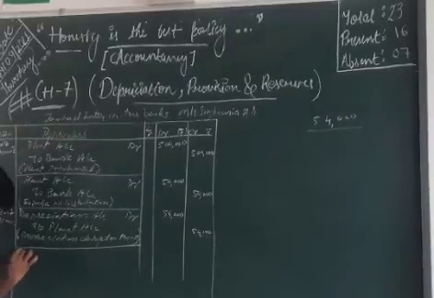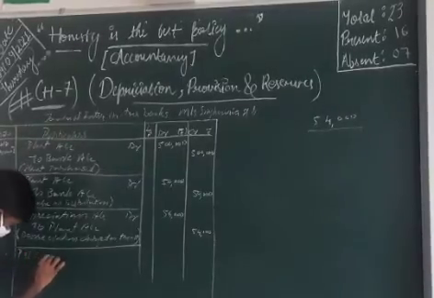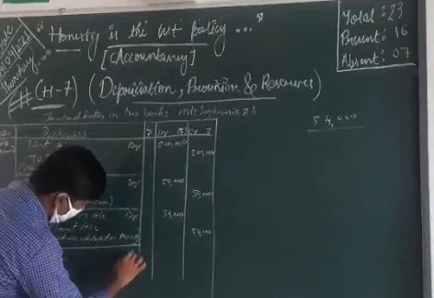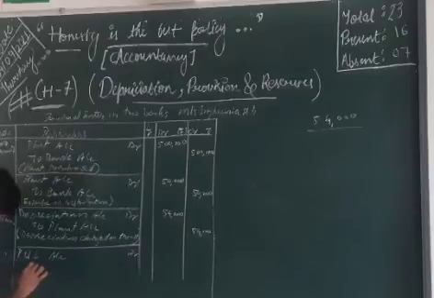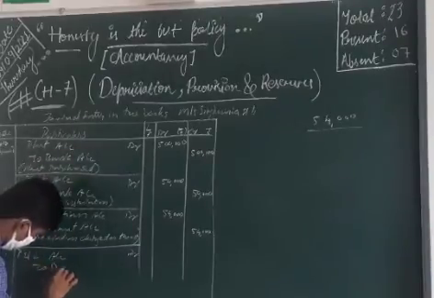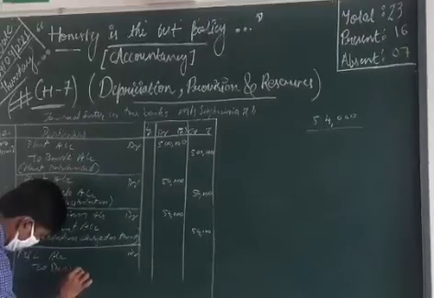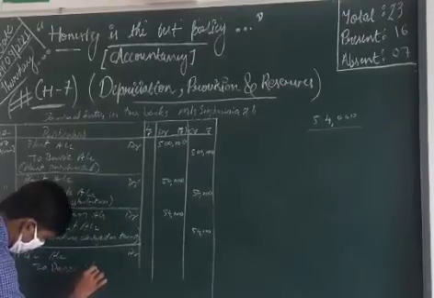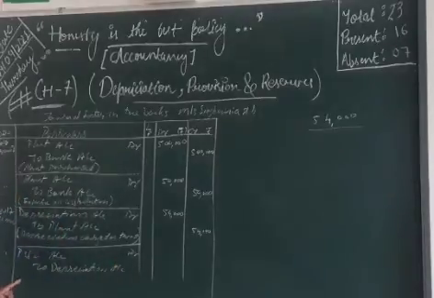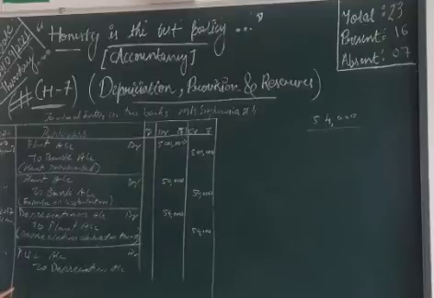So we write profit and loss account to depreciation account. Then we give the narration: depreciation charge to profit and loss account.